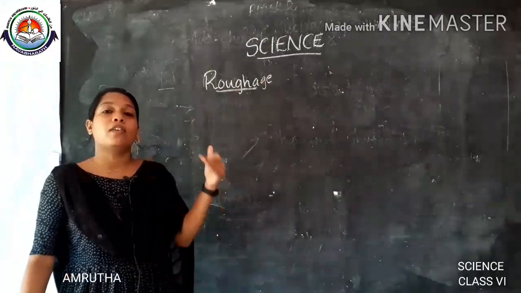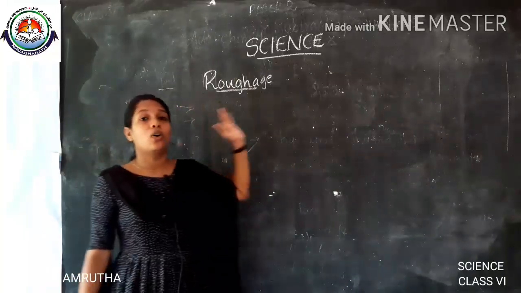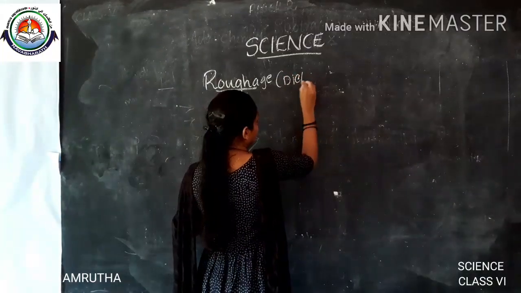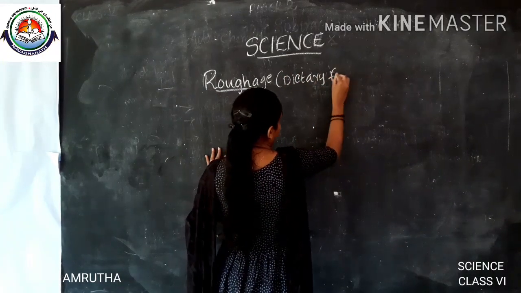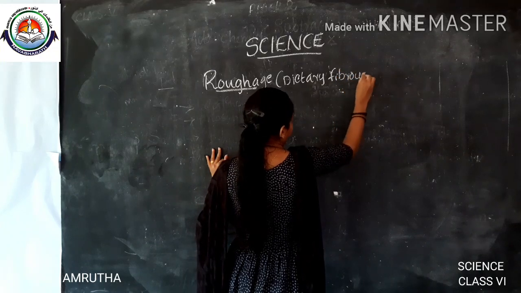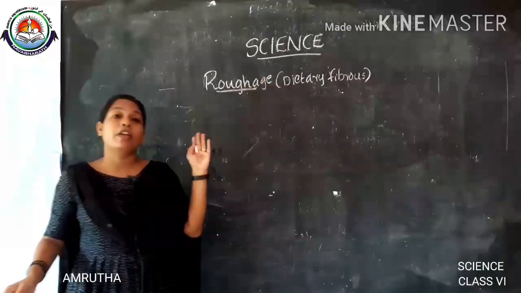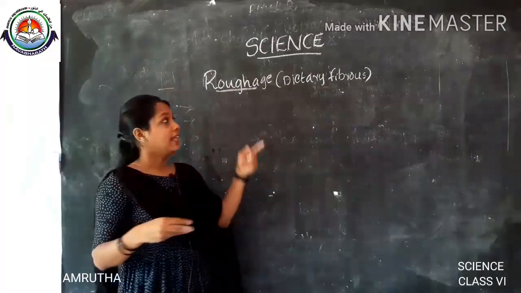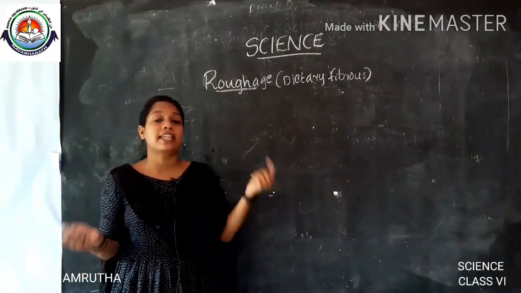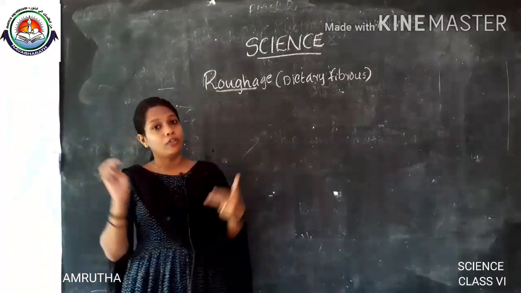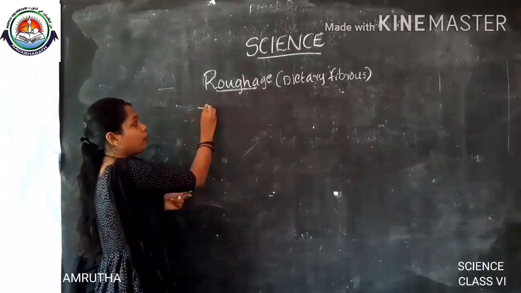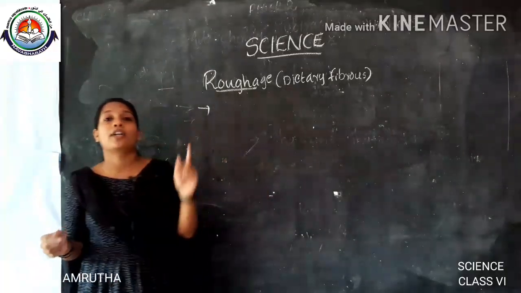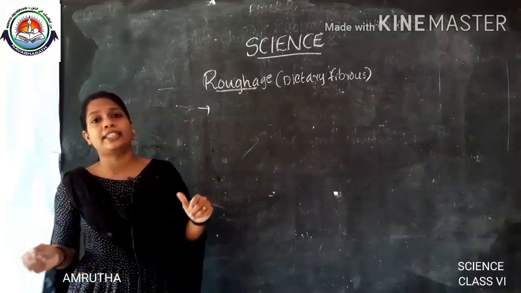As we studied in our previous class, roughages are also called dietary fibers. So roughages are an important component in food items. That is, it is a fibrous, indigestible part of a food item, and it does not contain any nutrients.